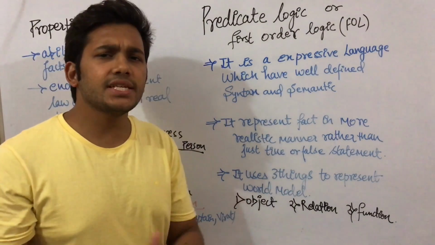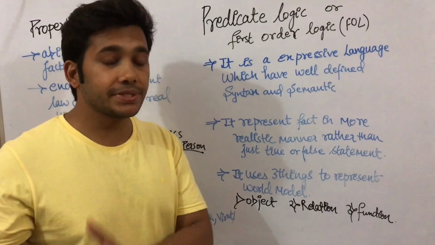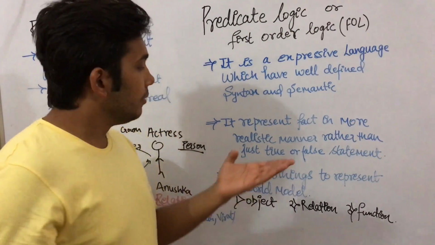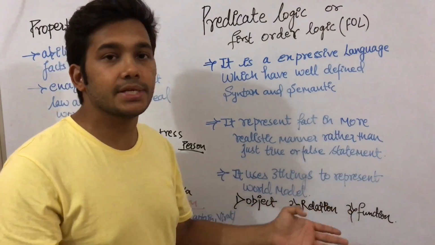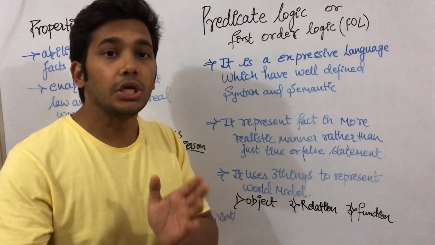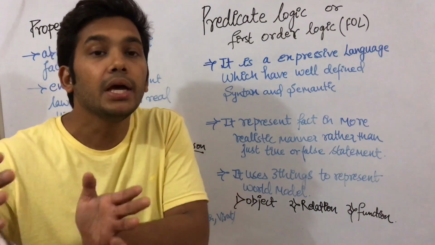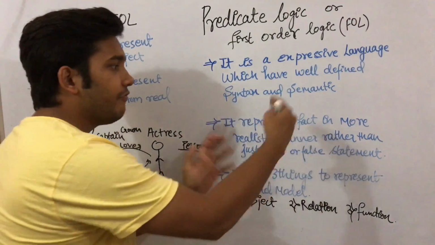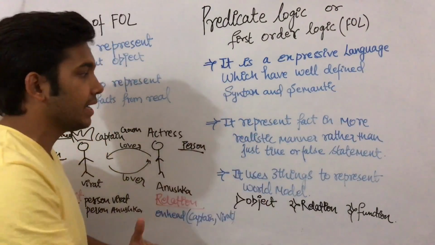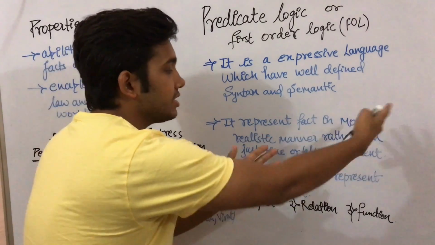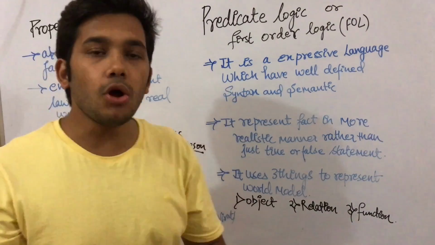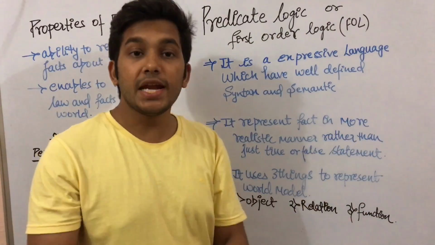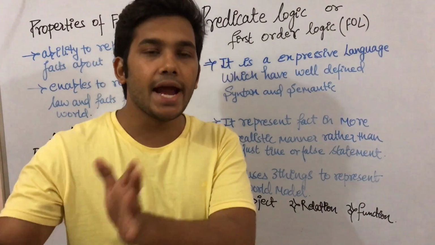Predicate logic is a bit different from propositional logic, as in propositional logic we talk more about true or false statements, whether a given fact is true or false in some given model. But predicate logic represents facts in a more realistic manner than just true or false statements. Or you can also say that predicate logic or first order logic mainly deals with real world entities.